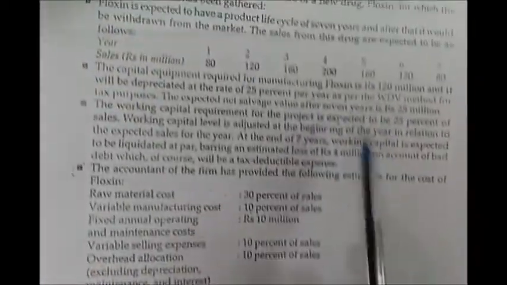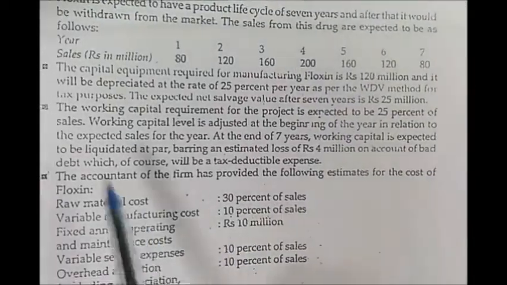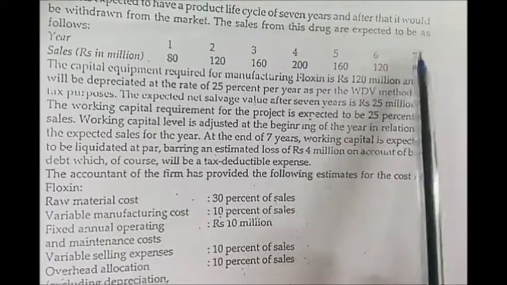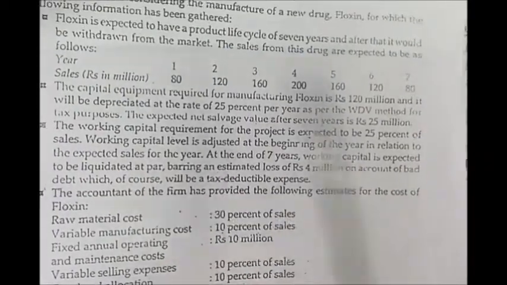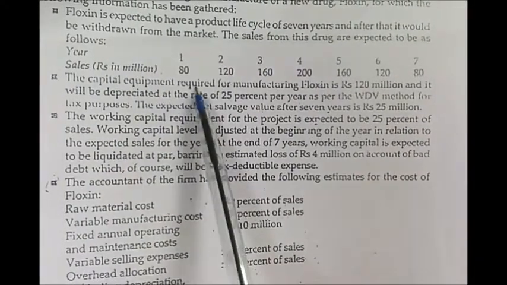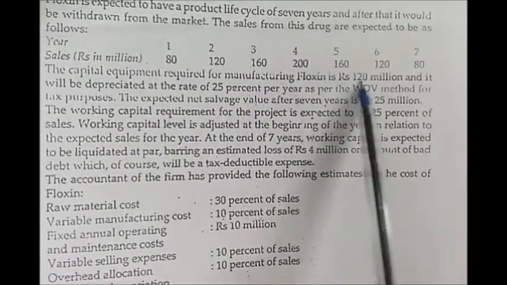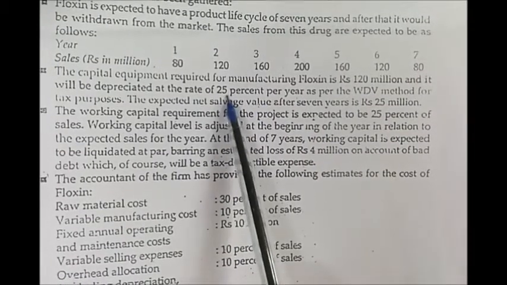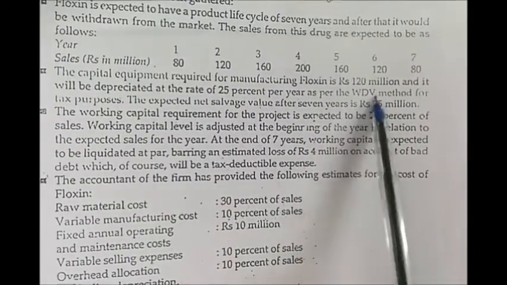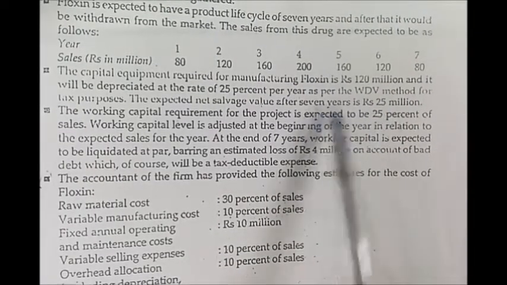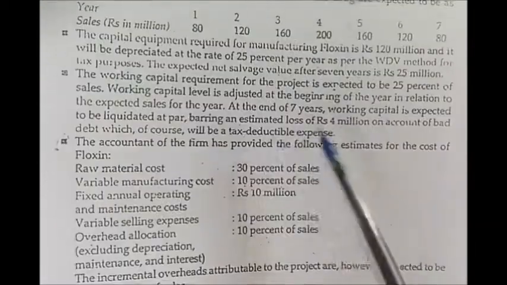So let us look at the details which the case already provides us. First, we are given the sales for 7 years. The product life cycle is 7 years, so we are given the revenues for all the 7 years. Then we are told that we require capital equipment of 120 million and the depreciation rate is 25% using the WDV method. And the salvage value at the end of the 7th year will be 25 million.